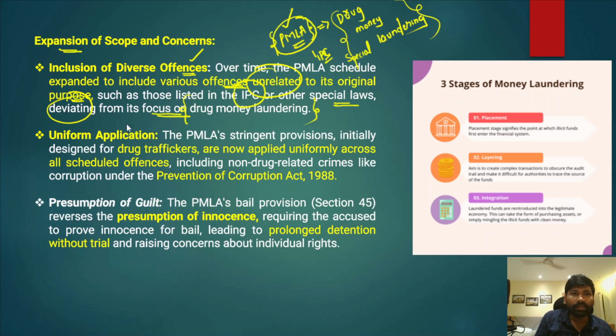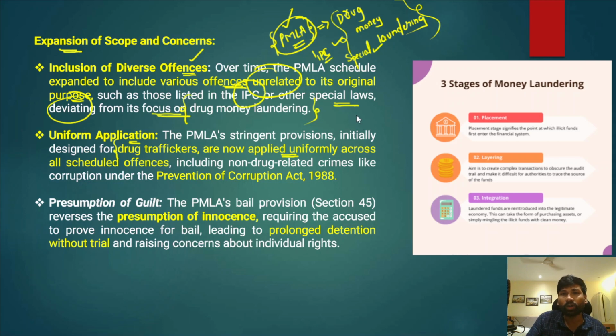Secondly, the author also talks about the uniform application of the Prevention of Money Laundering Act, because the Act was clearly launched for drug traffickers, but now it is being uniformly applied across all scheduled offenses. Whether IPC or special laws, any offense, the provisions of the Act are uniformly applied.